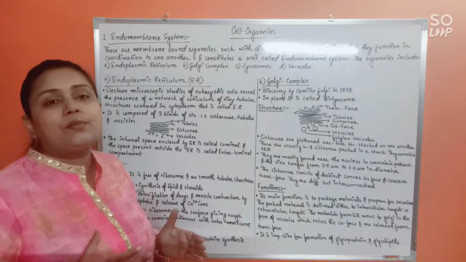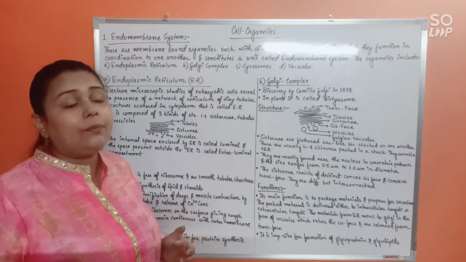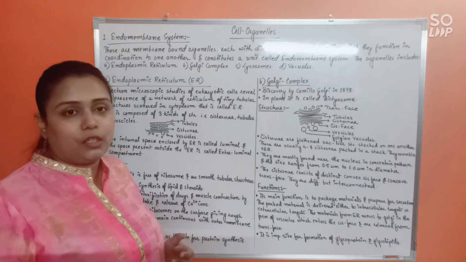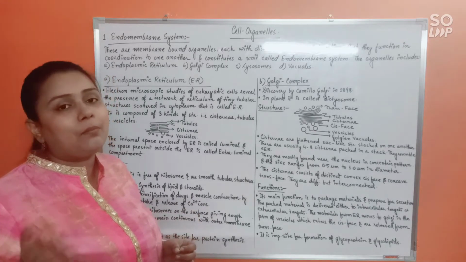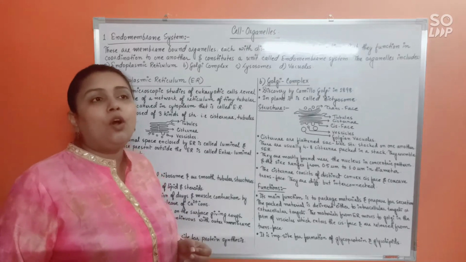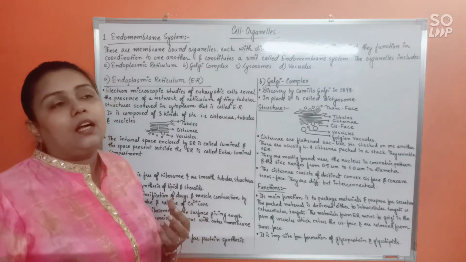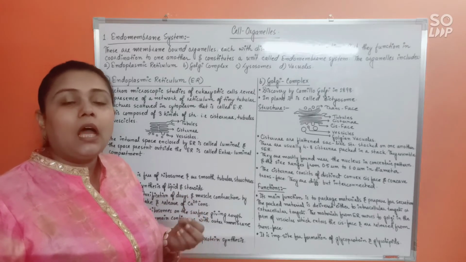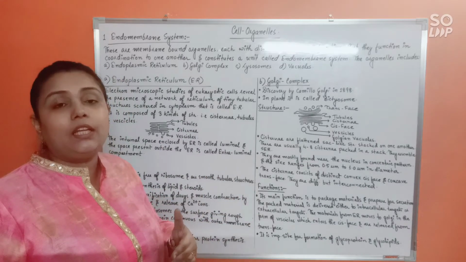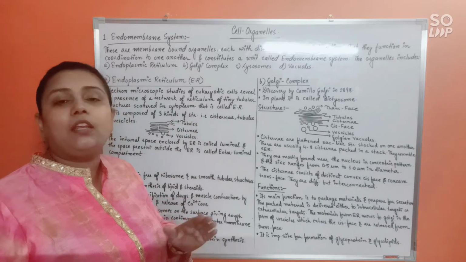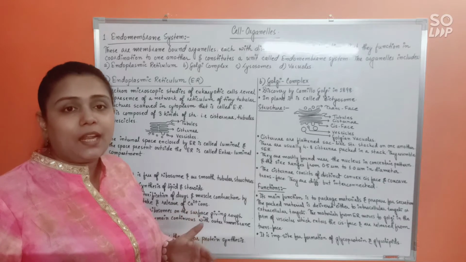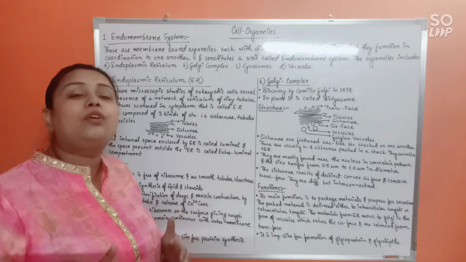ER is responsible for increasing the surface area inside the cell 30 to 40 times more than the external surface, because of this integrated membranous structure that it forms inside the cytoplasm. Sometimes it can form a continuous membrane-like structure starting from the plasma membrane and continuing till the nuclear membrane. That much continuity it may possess in certain cells, increasing the internal surface area of the cell to a great extent.